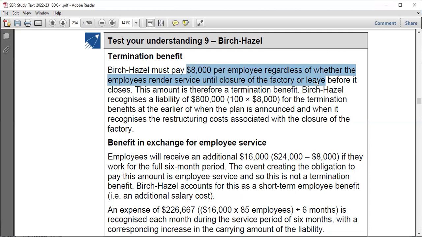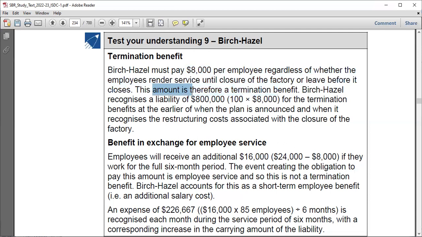So in either case, you must pay a minimum of 8,000. That's obvious, right? This amount is therefore a termination benefit, because whether you leave or you don't leave, we have to pay you that.